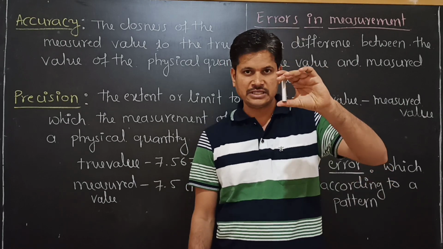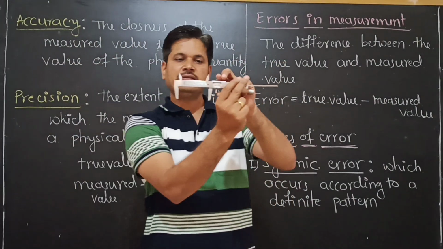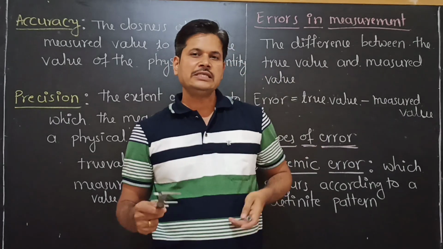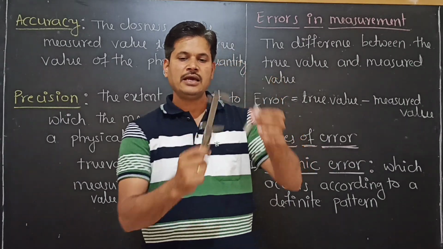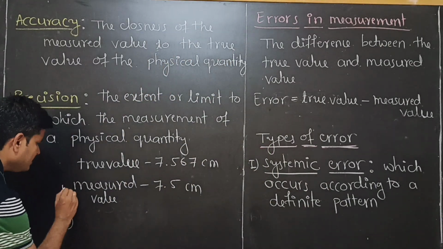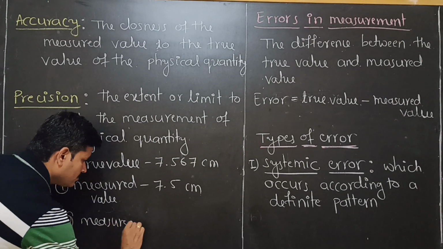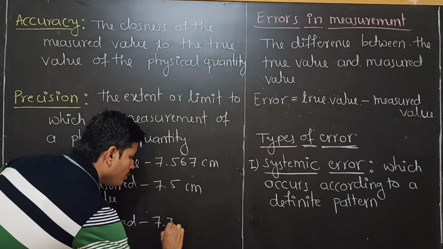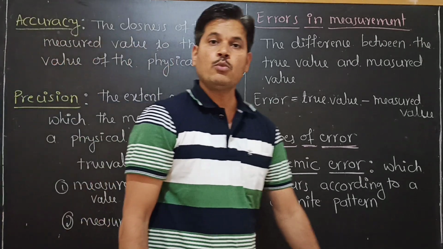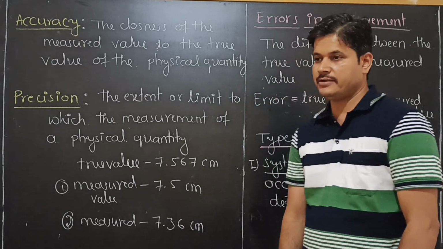Once again, I measure the length of the cylinder by using another instrument, like this vernier calipers. This also measures the length of the object. When I measure the length of the cylinder, I got the second measured value. This is the first measured value, and this is the second measured value, 7.36 centimeter. Which is more accurate?